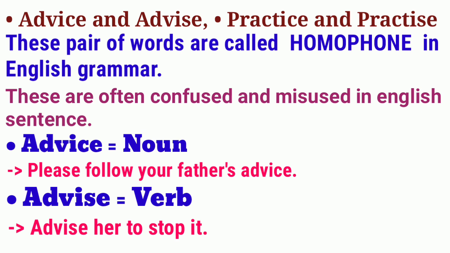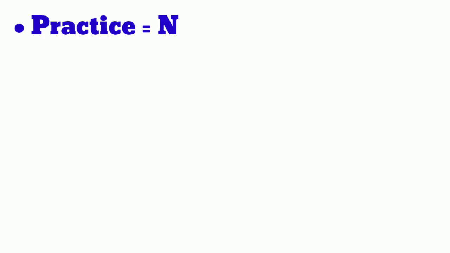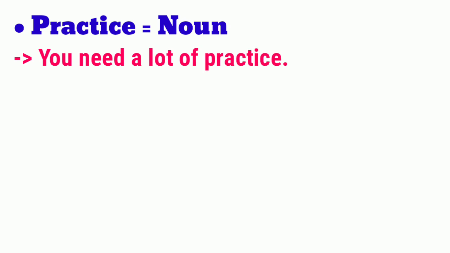Similarly, you can see that practice. Look carefully at the spelling, PRACTICE. Practice. It is a noun. Thus it belongs to the part of speech noun. As you can see in the example, you need a lot of practice. So practice is used as a noun in this English sentence. So look at the practice spelling, PRACTICE. This spelling is considered a noun.